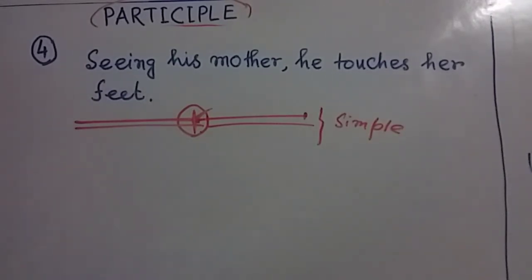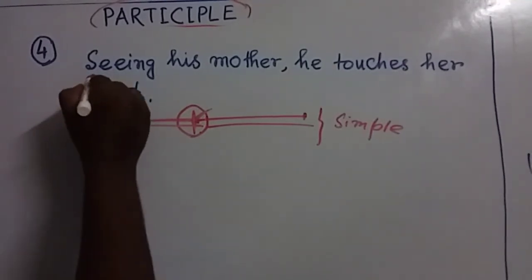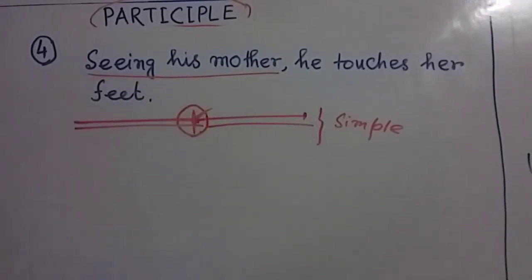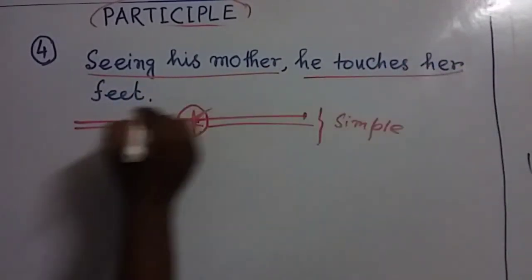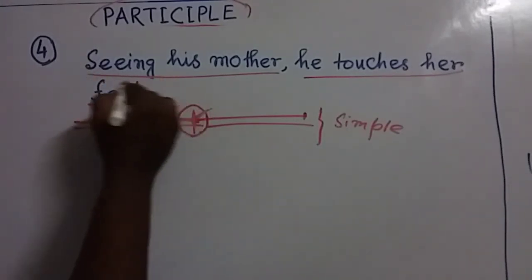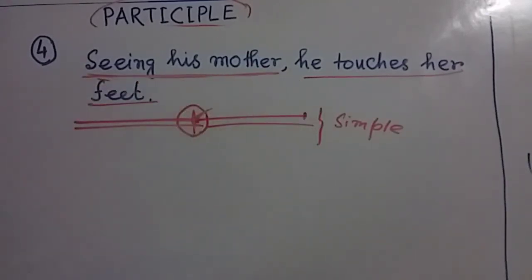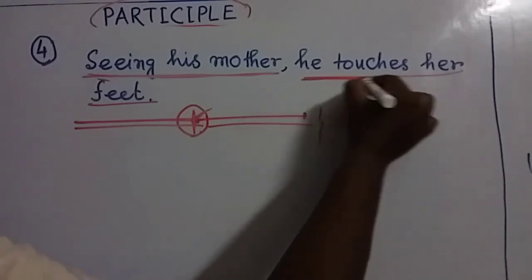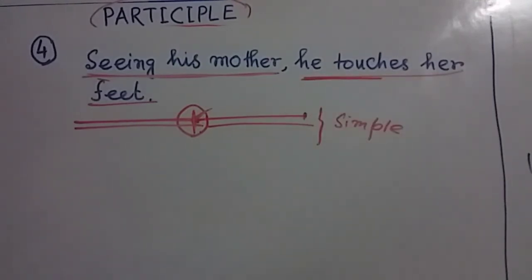Here you can see, my dear friends, the most important example is given here. Look at this part. Seeing his mother, he touches her feet. This is the first action, seeing his mother. He sees his mother and he touches her feet.